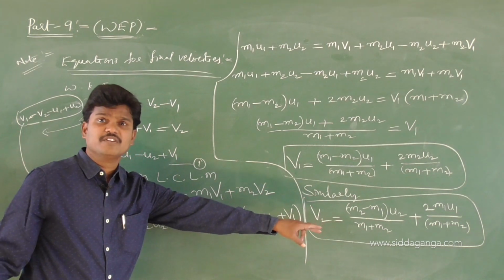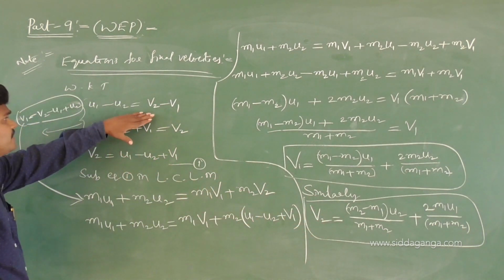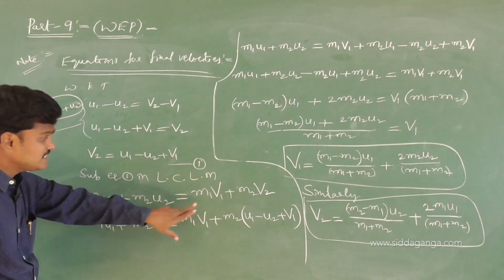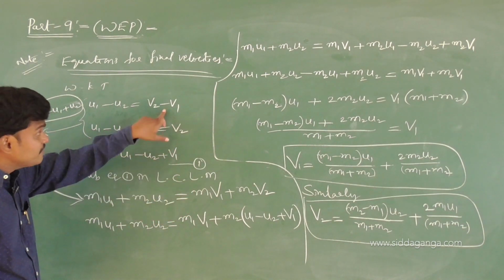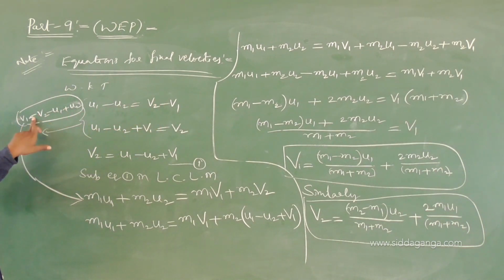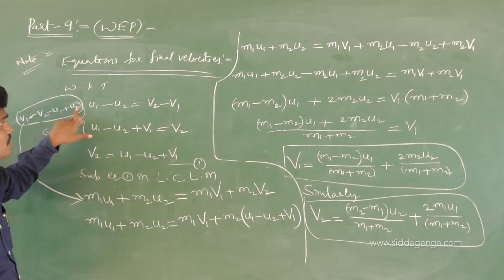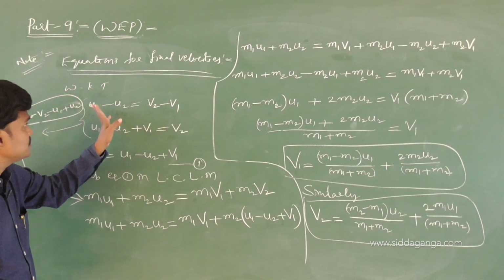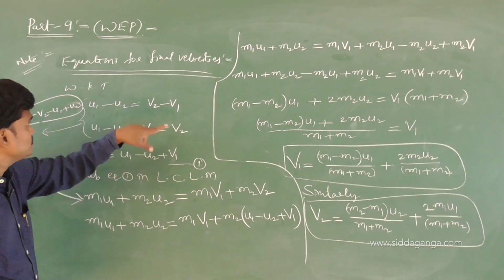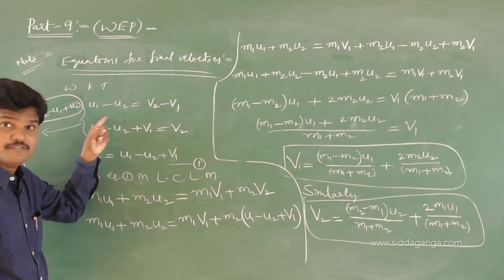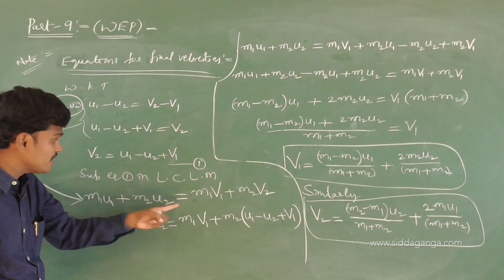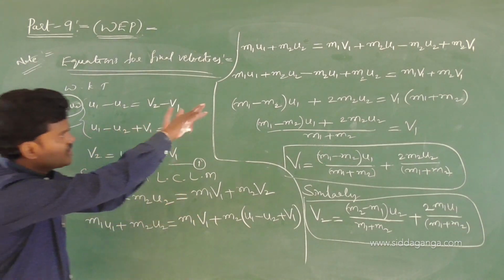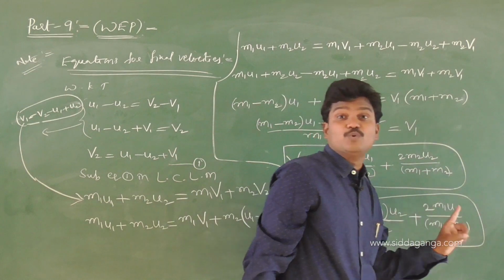So try to solve this for v2. How to get v2? Just take the v1 value from this. Here I substituted v2 in this equation. What is v1? v1 is equal to v2 minus u1 plus u2. Take this v1 to the left, that is plus v1, and take u1 and u2 to the right side, v2 minus u1 plus u2. You will get the v1 value. Substitute this v1 value here in the conservation of linear momentum and extend the steps like this. You will get v2 at the end.